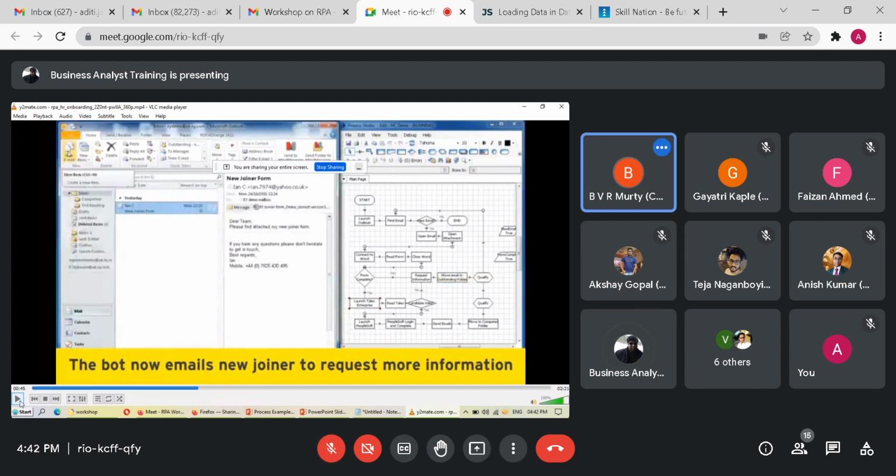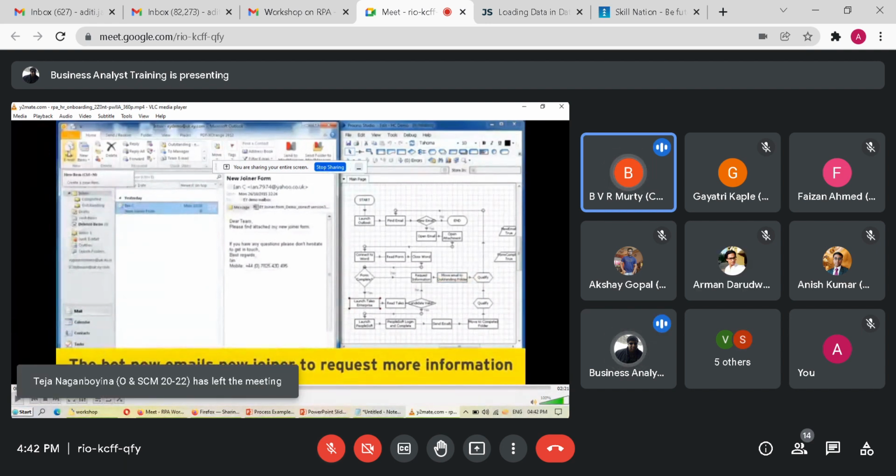Everything you are seeing on the screen is being done totally by the bot. What you see on the left hand side is the bot doing it. What you see on the right hand side is the structure of that process inside the bot. Unless I submit the document to the company, RPA will not take over.